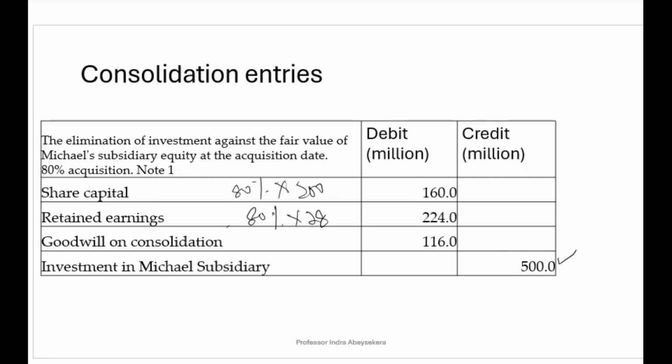The result is there is 116 of goodwill on consolidation. But this goodwill of 116 is actually the 80% that Michael bought from Samuel's business.